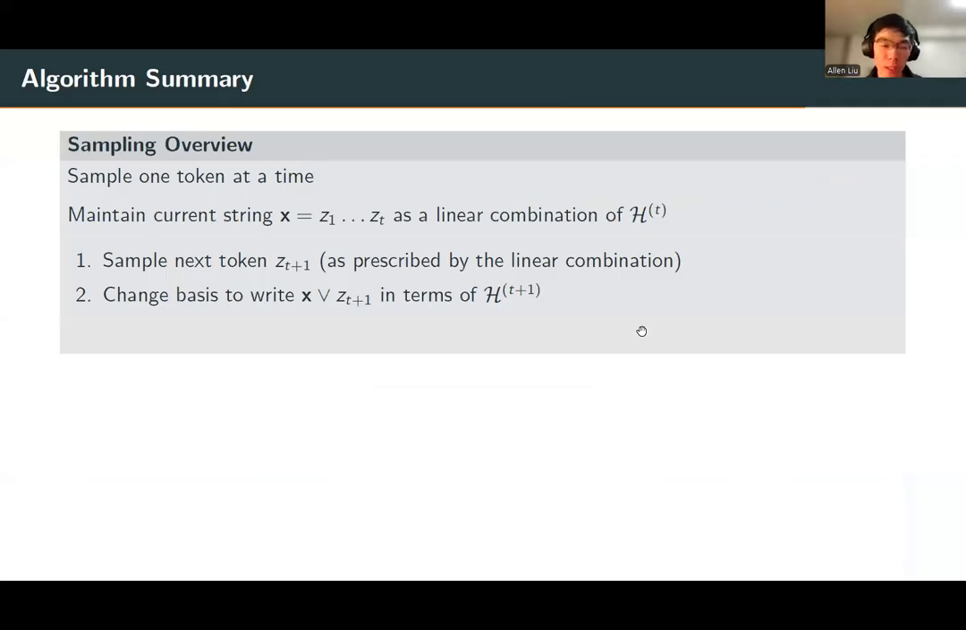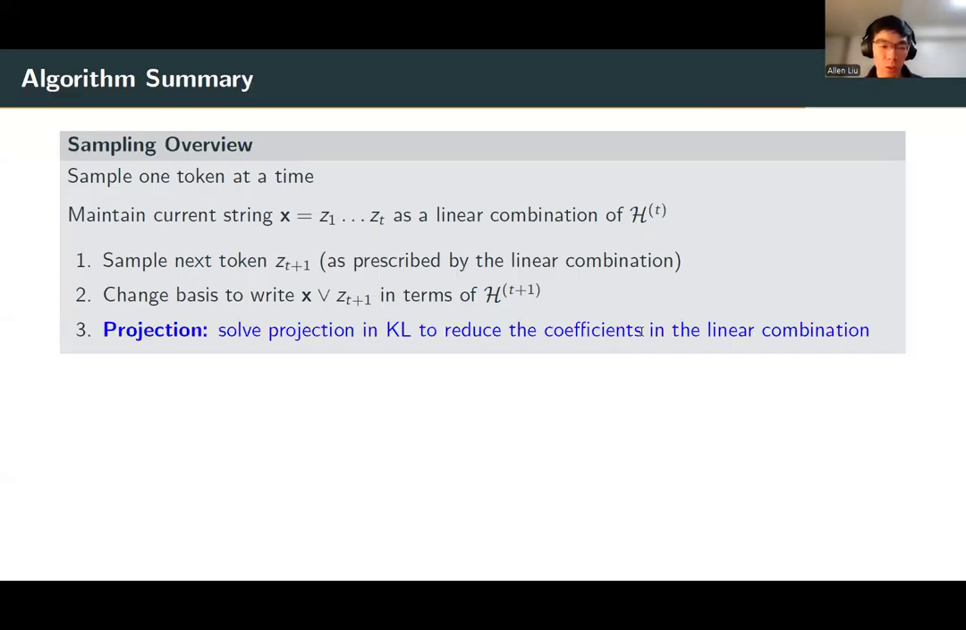Briefly, jumping back up a level, going back to the overall sampling algorithm. Recall the original sampling algorithm is to sample token by token, iterating these change of basis operations. But it turns out that to prevent the compounding of errors, it requires a third step, which is that after each change of basis operation, you solve some projection in KL to ensure that the coefficients in your estimated linear combination remain bounded.